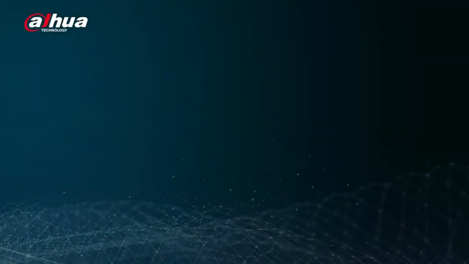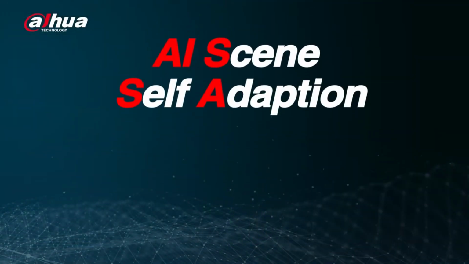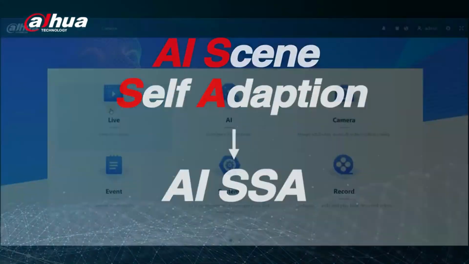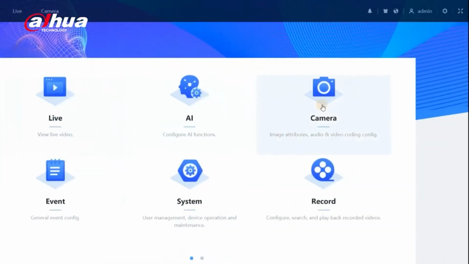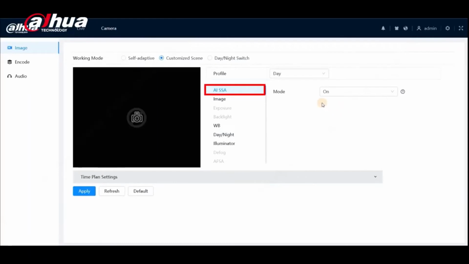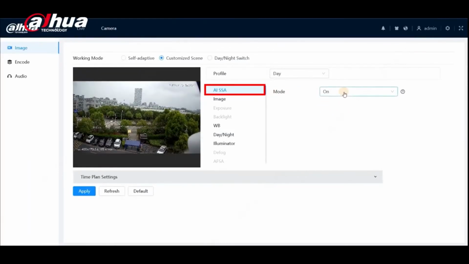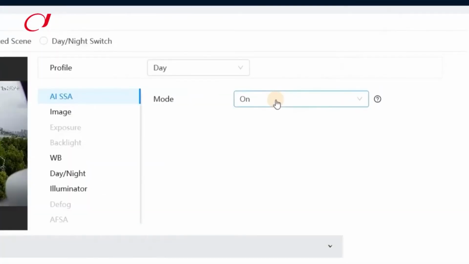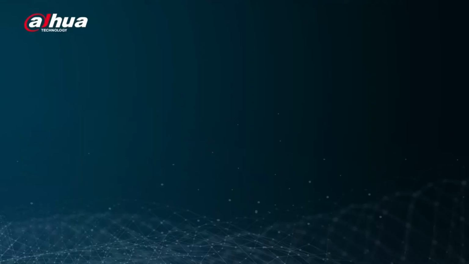Another big feature I mentioned is the AI scene self-adaption, or AI SSA. From the main page of the camera web page, enter the camera settings. Then you will see the AI SSA. The default mode is on. When the AI SSA is on, setting-specific parameters for exposure, defog, and anti-flicker scene adaptation will not be available. You can turn off the AI SSA to change the settings of exposure, defog, and anti-flicker scene adaptation.